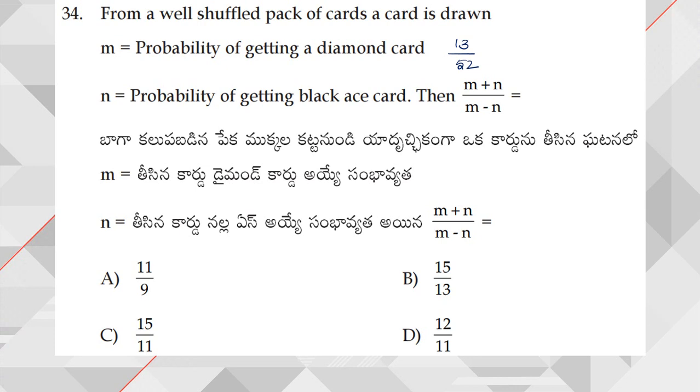Next, N is equal to probability of getting a black ace card. So how many black aces will be? Only 2. So 2 by 52. Now M is equal to 13 by 52 and N is equal to 2 by 52. Now substituting the values here, since the denominator contains 52, 52 will be the LCM, and since it is a fraction, 52 gets cancelled. So simply the answer will be 13 plus 2 by 13 minus 2. So 13 plus 2 is 15 by 13 minus 2 is 11. Hence the answer is 15 by 11.